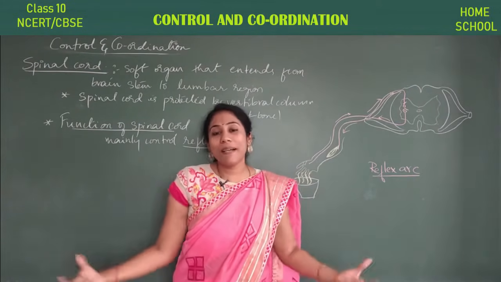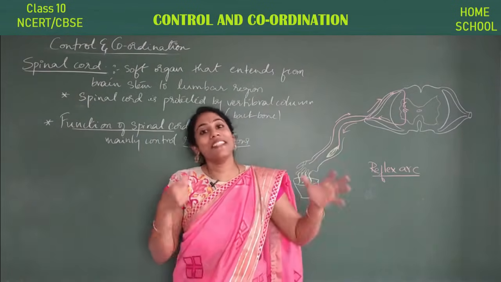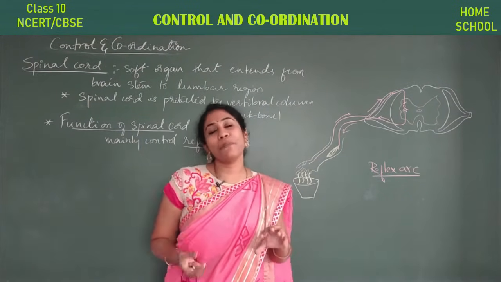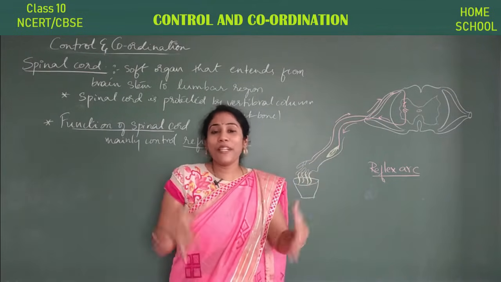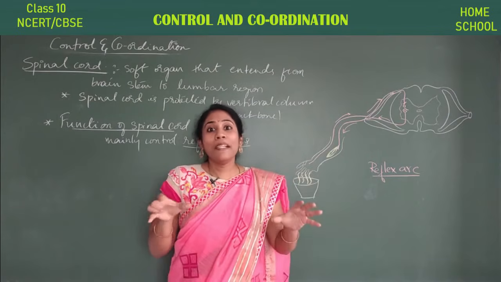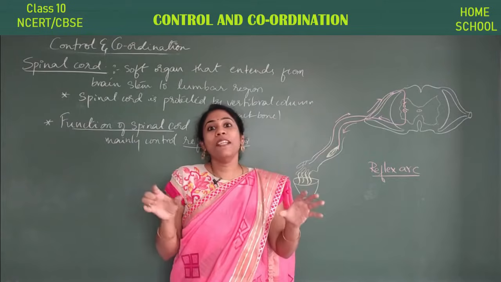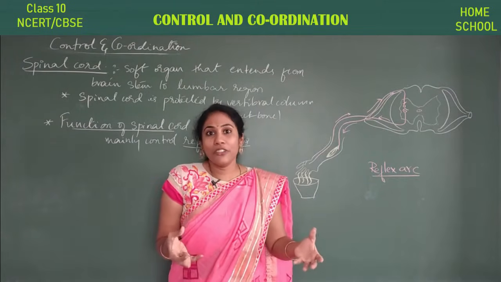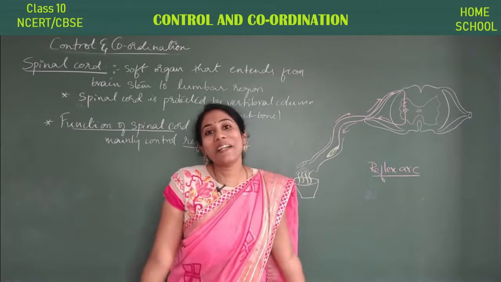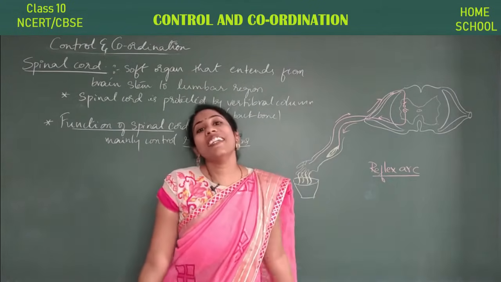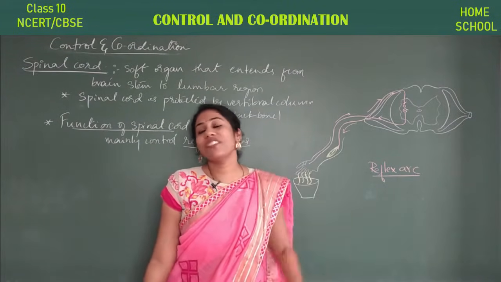It can also help us in various actions. It can also help us in passing the information, in processing the information. So the brain is like a doctor, the main manager, who can manage everything. But the brain wants some assistant, isn't it? Everything cannot be looked after by only the brain. It also wants some help. So who is a helper here? Who is acting as a compounder here? The spinal cord is acting as a compounder. So it can also help certain actions to go on.